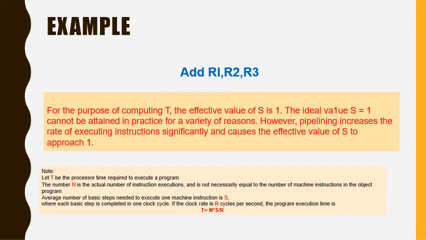The ideal value of S equal to 1 cannot be attained in practice for a variety of reasons. However, pipelining increases the rate of executing instructions significantly and causes the effective value of S to approach 1.